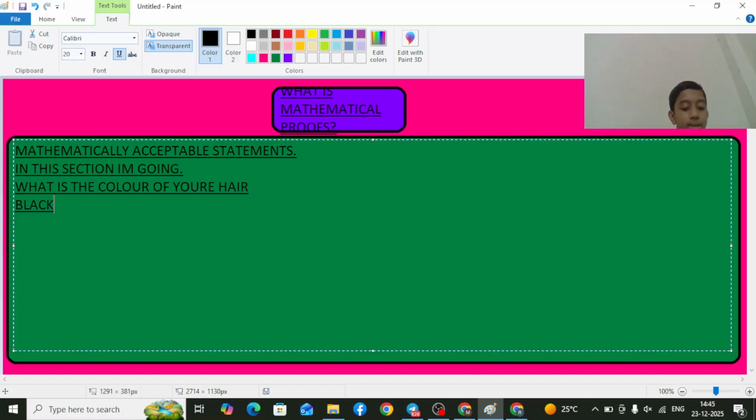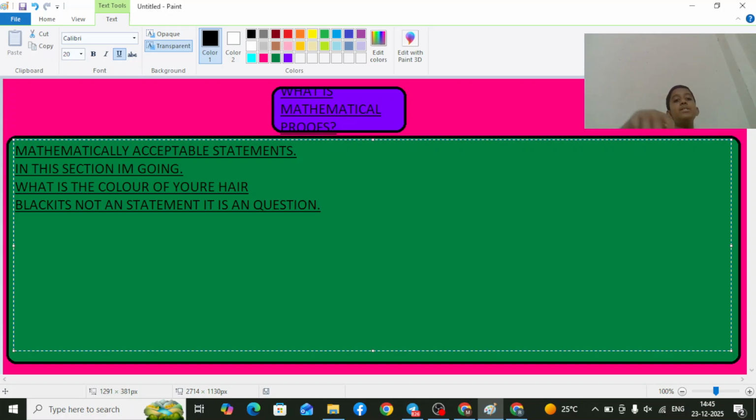However, if you say the color of the hair is black, that is a statement, but the sentence "What is the color of your hair?" is not a statement, it is a question.